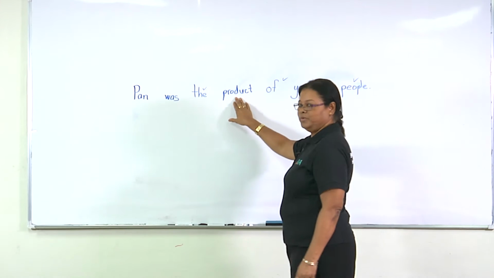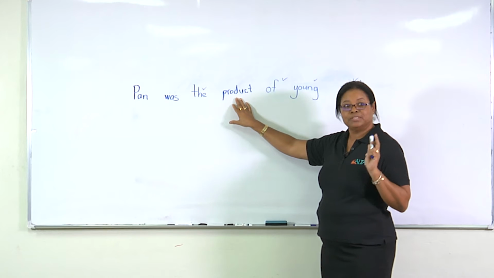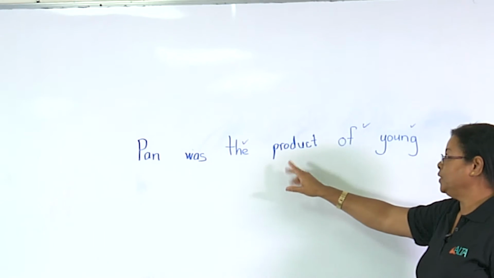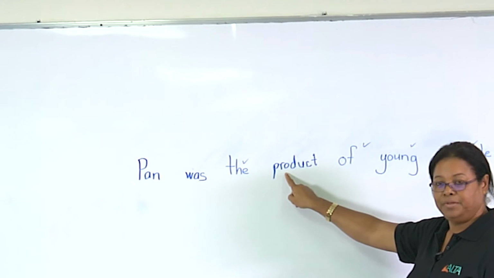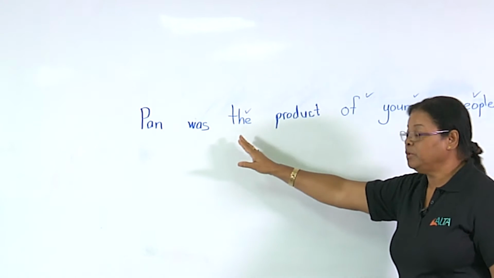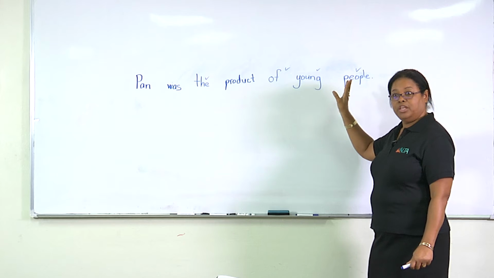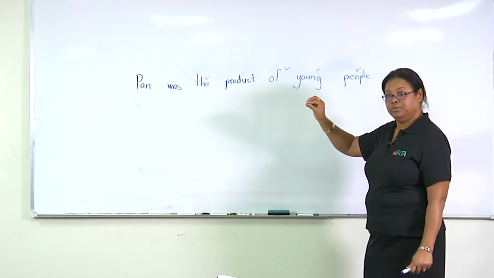This one, we have 2 syllables, so whenever we're spelling a word with more than 1 syllable, we want to spell by syllable. So we had pro, P-R-O, and we had duct. Is there any of the sight words which you have learned already that are giving you trouble? Then you want to get another strategy to help you.